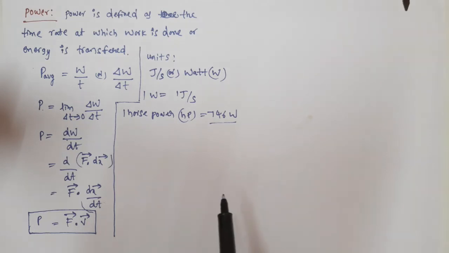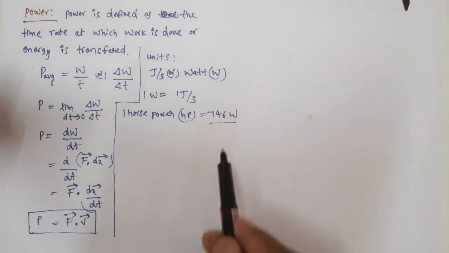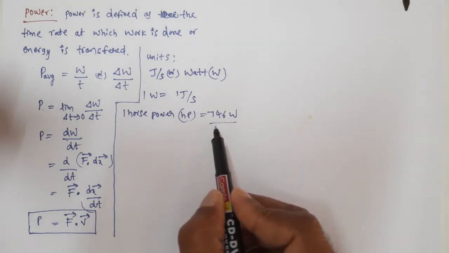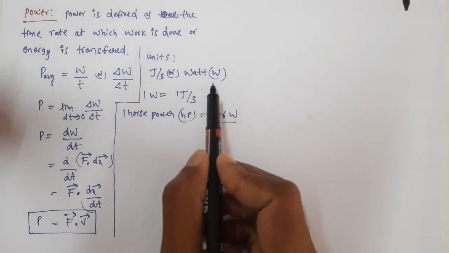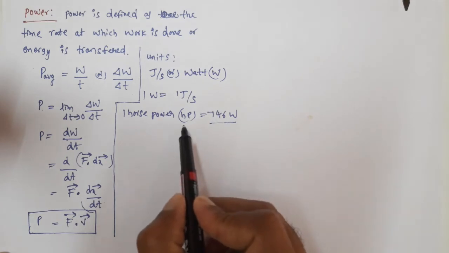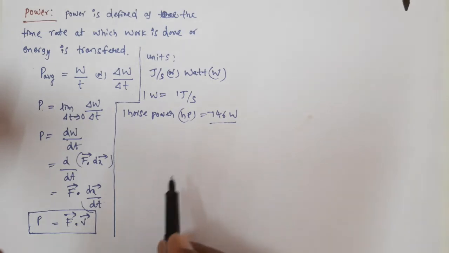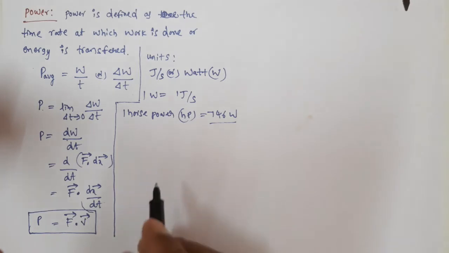That means an electric motor with power 1 HP consumes 746 joules of electrical energy for every 1 second. So watt is the SI unit of power, and horsepower is also a unit of power, but it is a non-SI unit. Now in our homes, every month we get an electrical bill. Based on which quantity do we pay the electrical bill, power or energy? Based on energy only we pay the bill.